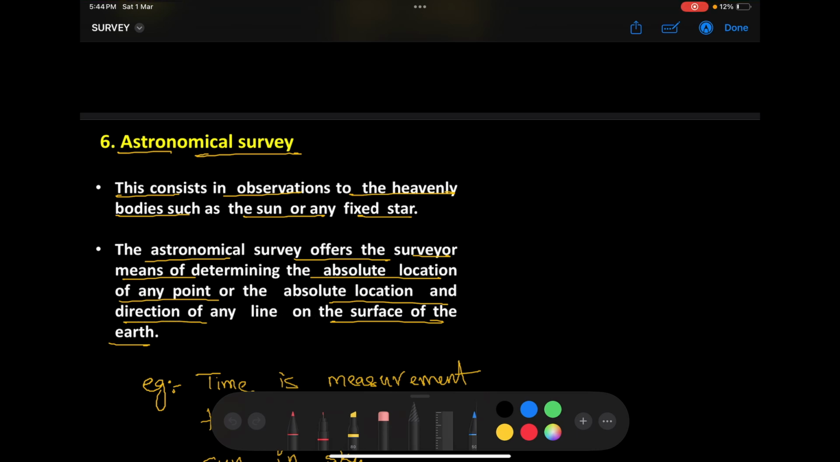Can you please tell me? There is a measurement that we take daily with respect to the position of sun. What is that measurement? Can anybody please tell me? No, not east. Not east, sorry. The best example is time.